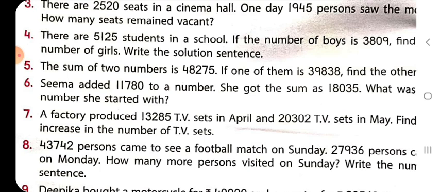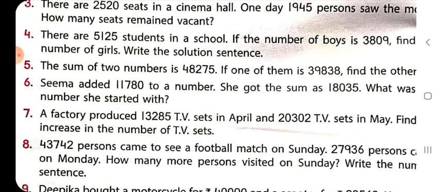Question number 6. Seema added 11,780 to a number. She got the sum 18,035. What was the number she started with? It is as simple and as similar as the above question, question number 5. Question 6 is totally the same as question number 5. In this also the sum of two numbers is given, and one number is also given. So you have to find the other number.